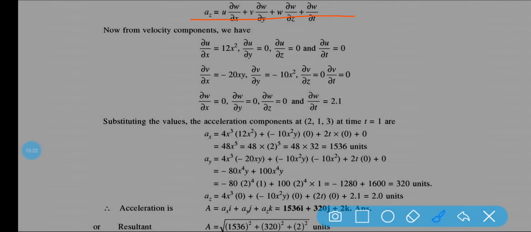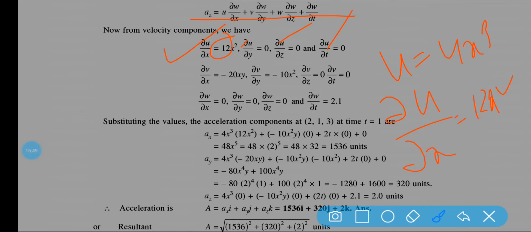Now you need to find out, first of all, what is unknown. del u by del x is unknown. Similarly del u by del y, del u by del z, and del u by del t are also unknown. So we need to differentiate u. u is equal to 4x cube, so del u by del x is equal to 12x square.